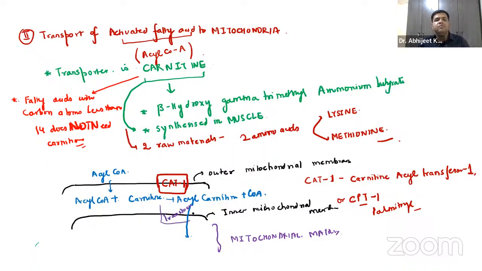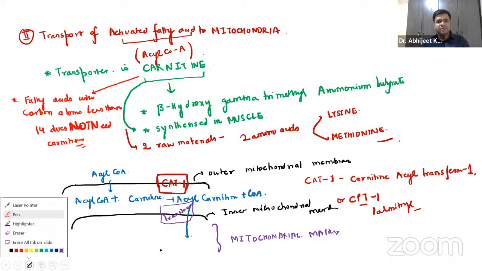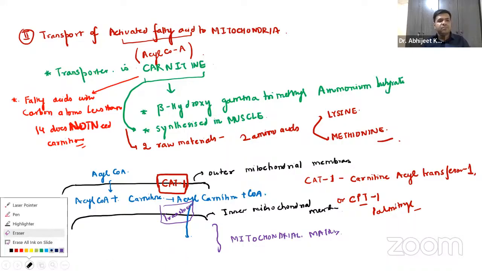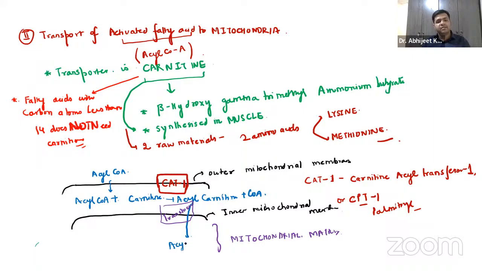Translocase, right? Just put a box. So acyl carnitine will come over here into the mitochondrial matrix now. Acyl carnitine. Let me write it with blue.